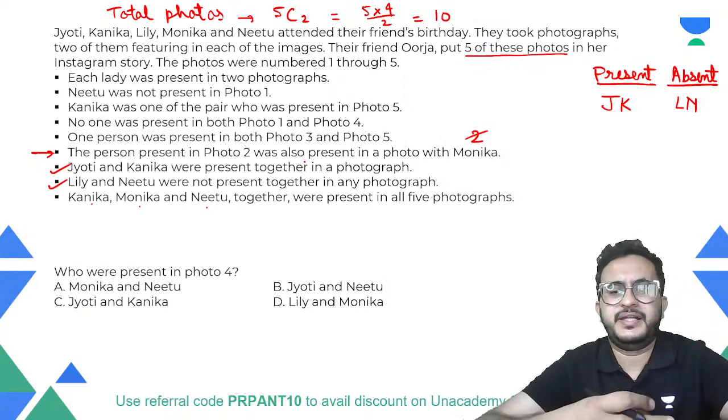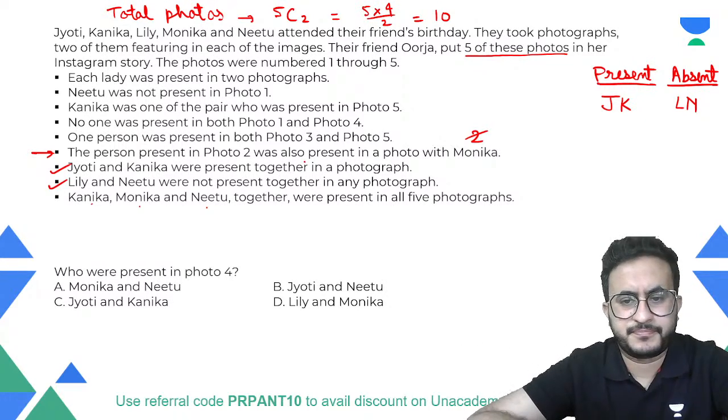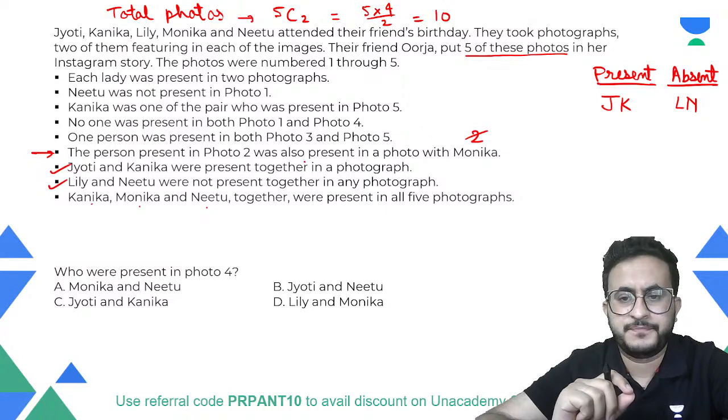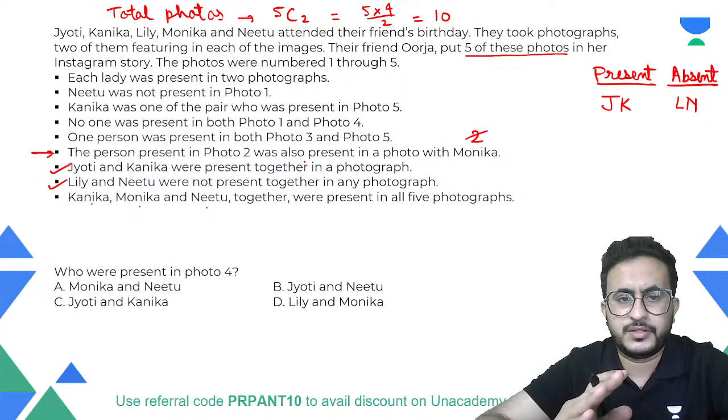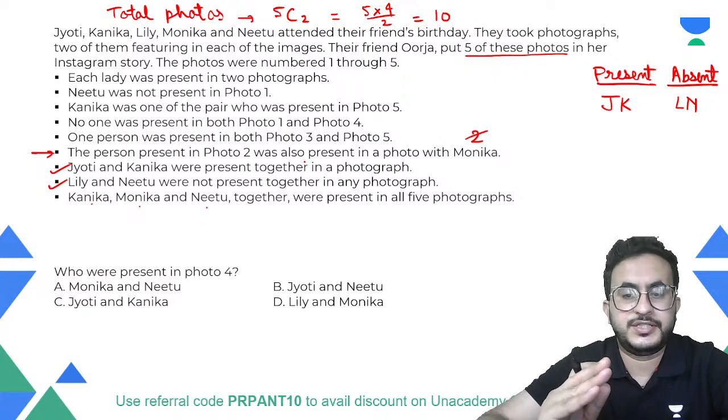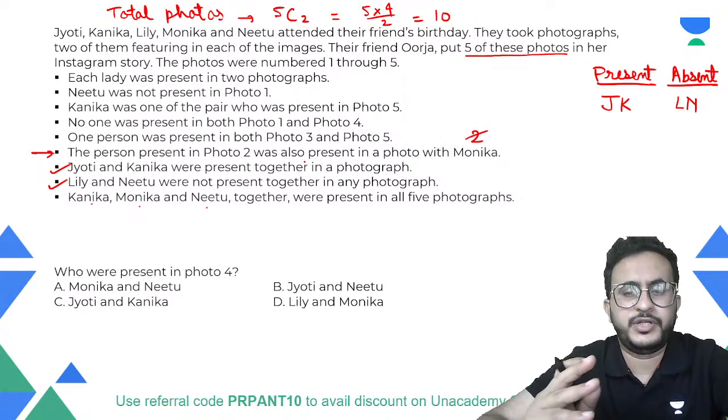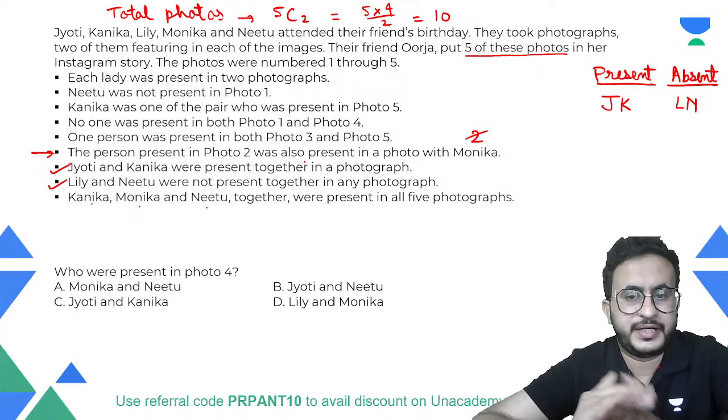So can someone tell indirectly what does it mean? So there are five photographs, one, two, three, four, five. Order number we will put later. But try to understand this statement and tell what is possible, what it indirectly means.